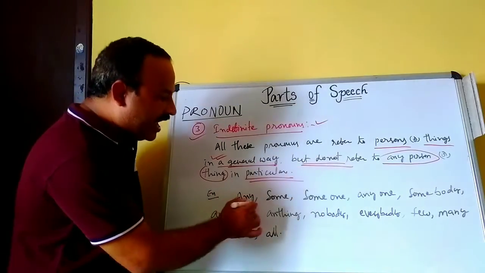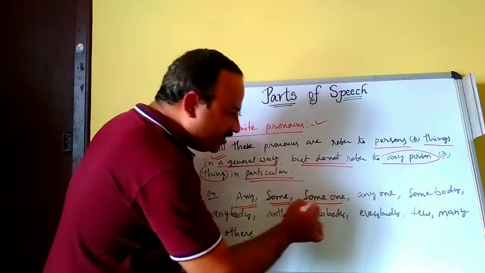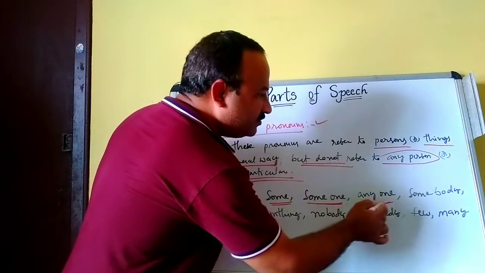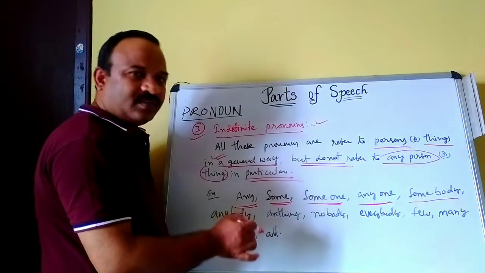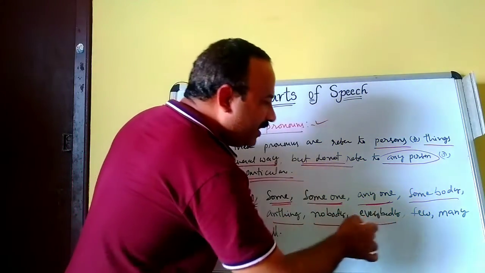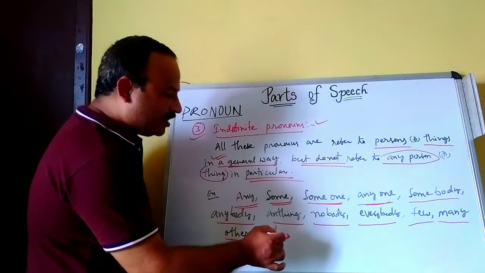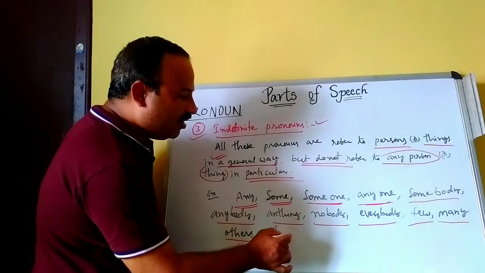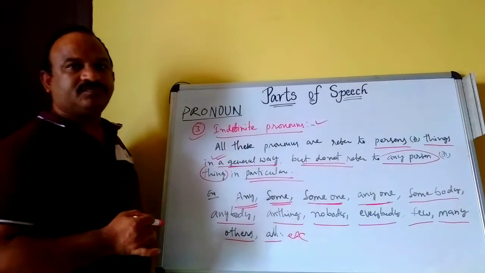For example, any, some, someone, anyone, somebody, anybody, anything, nobody, everybody, few, many, others, all. These are all called indefinite pronouns.